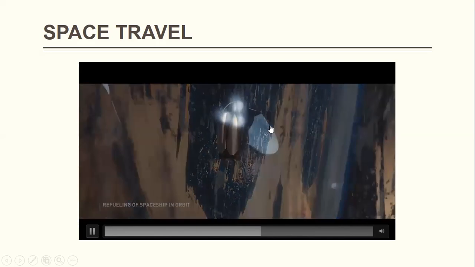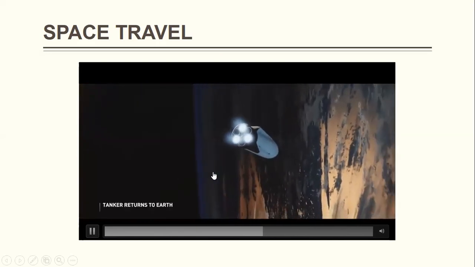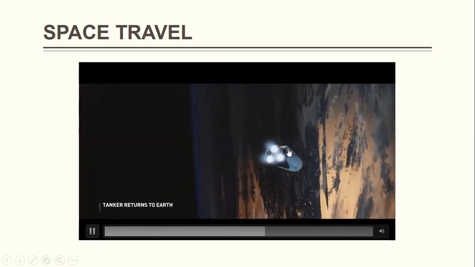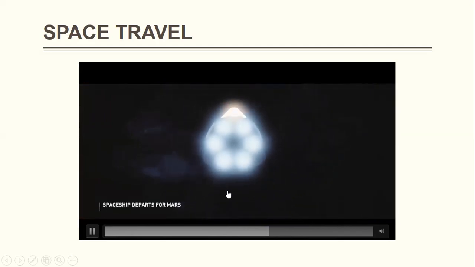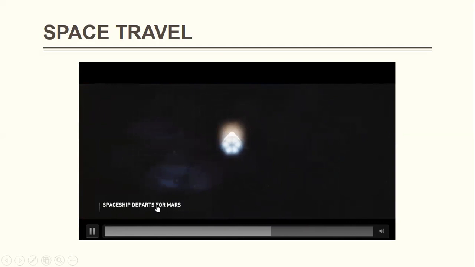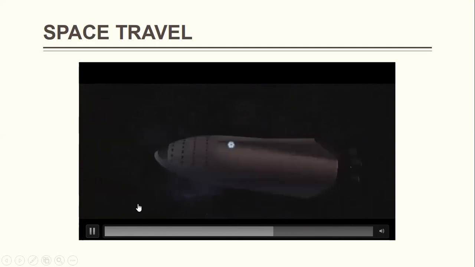Look at our Earth here. And it's still going. The tank has been refueled. And the spaceship is still moving. It's still firing. Now, departure for Mars. It departs going to Mars.